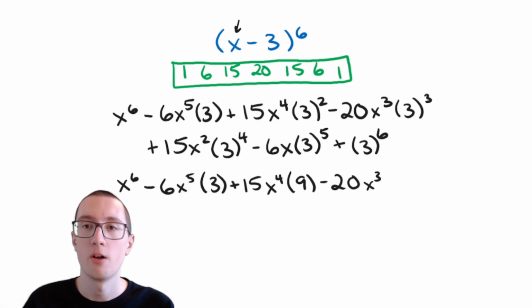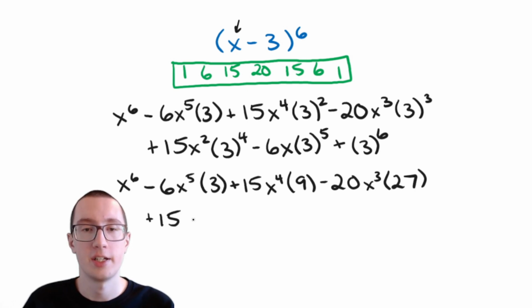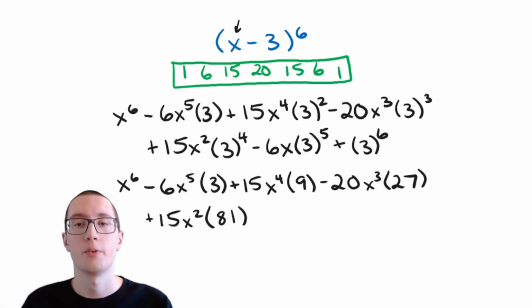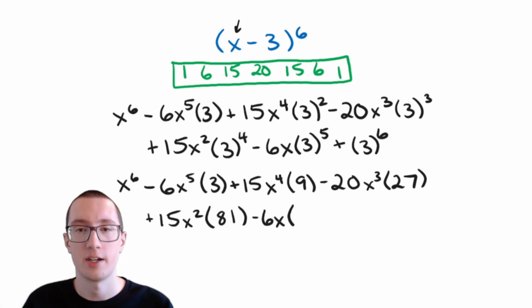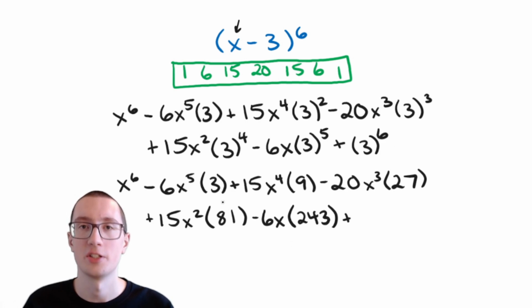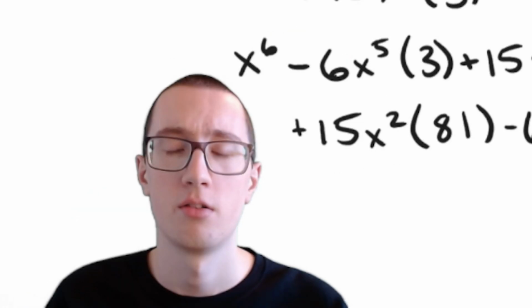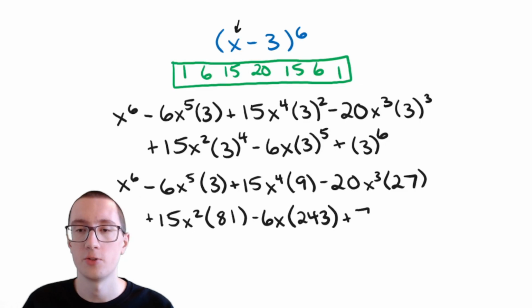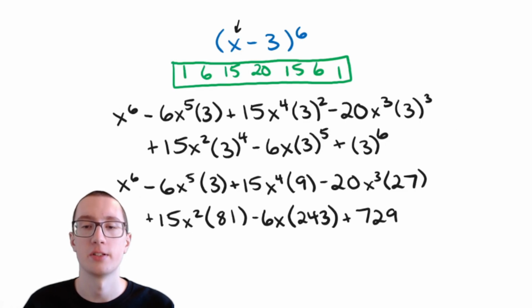That's 3 times 3 times 3, which if you weren't sure about that, you could put in your calculator, you would get 27. Then we have plus 15x squared, and then 3 to the 4th. 3 to the power 4, that's 3 times 3 times 3 times 3, which is 81. Then we have minus 6x times 3 to the 5th, that's 3 times 3 times 3 times 3 times 3, which you could put in your calculator, you will get 243. And then finally, we have plus 3 to the 6th, which, I'm not going to repeat it again, but if you put it in your calculator, you would get, what would you get? Oh, 729.